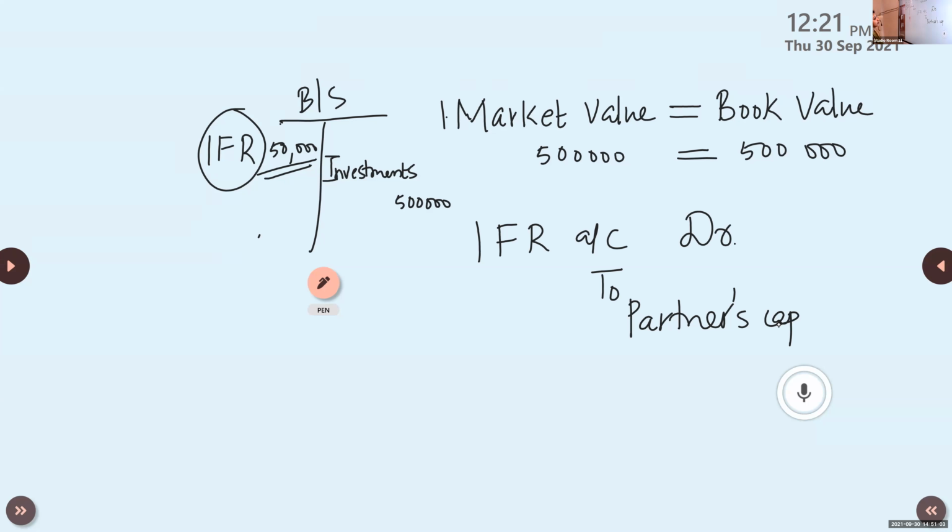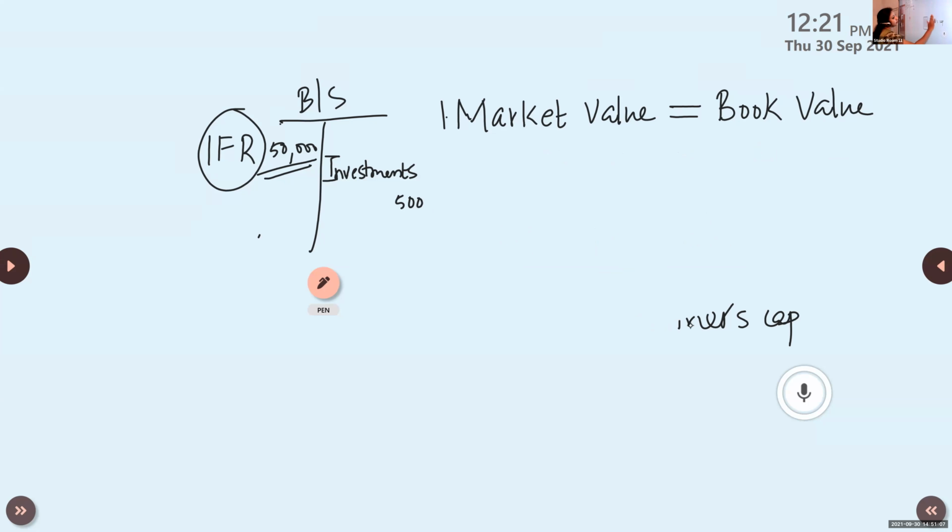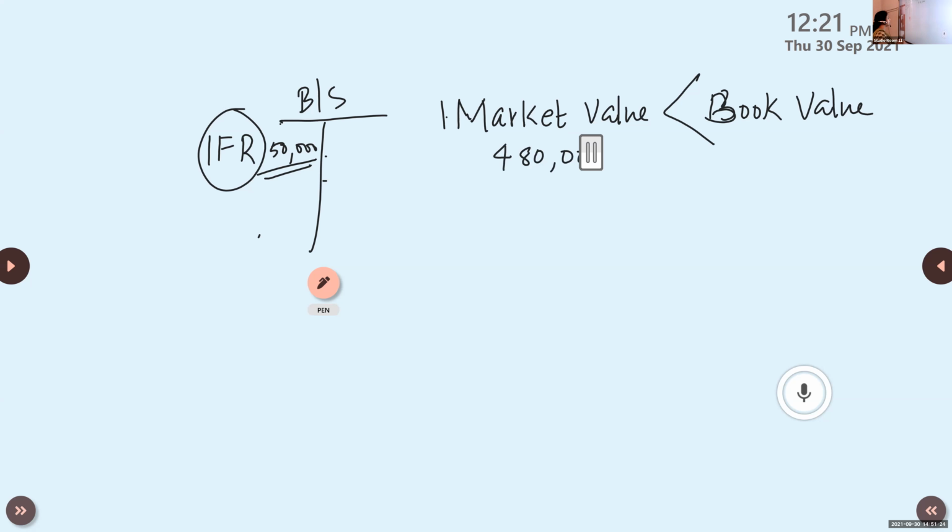Now, second case is market value is less than the book value. Say the investment is 5 lakh rupees. The market value is now 4,80,000, and the book value is 5 lakhs. This is the situation.